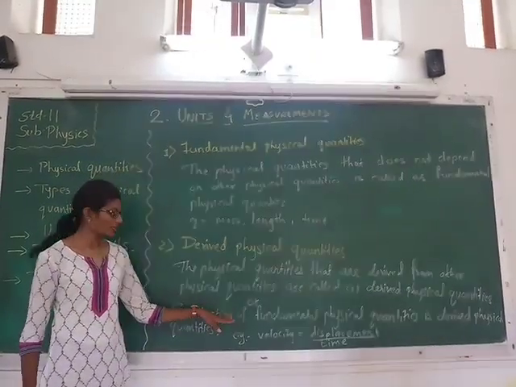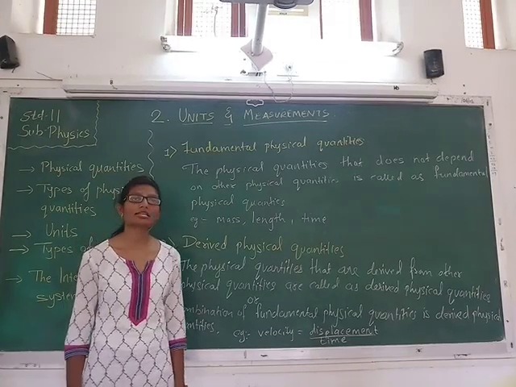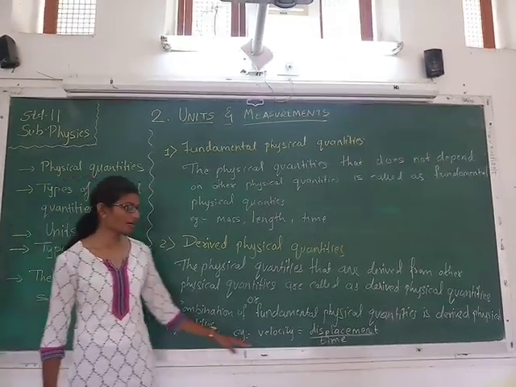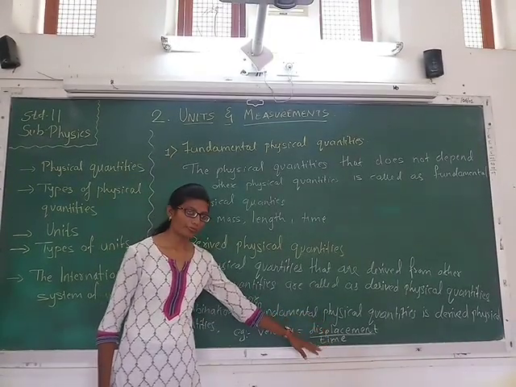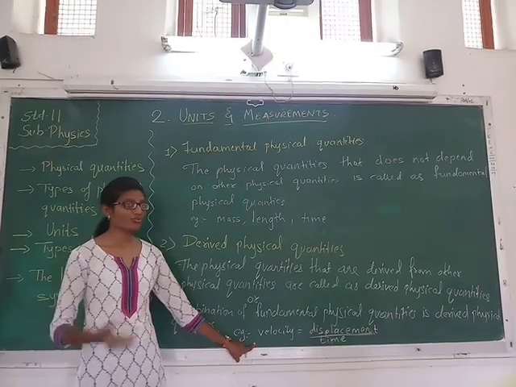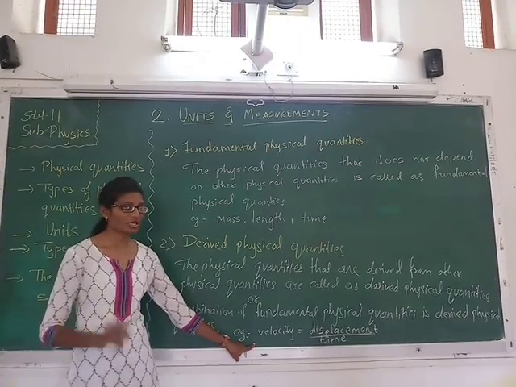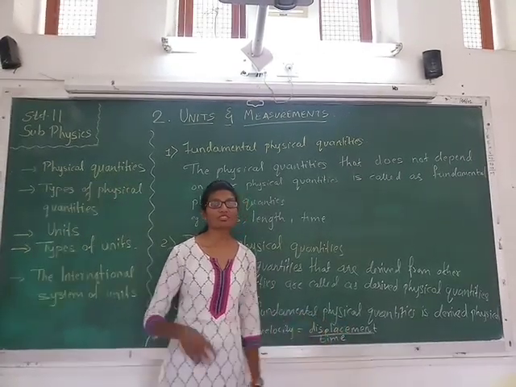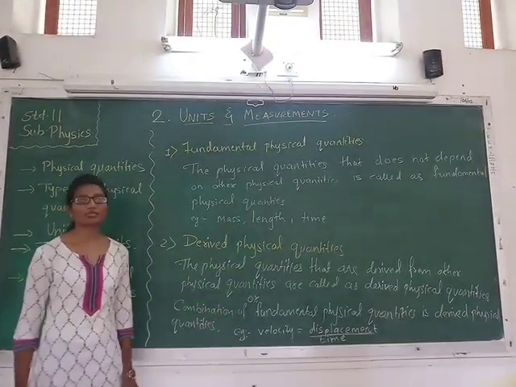Or you can write it this way also: the combination of fundamental physical quantities is derived physical quantities, and its example is velocity. Velocity is equal to displacement upon time, where velocity is the derived physical quantity which is derived from two fundamental physical quantities, that is the time and the displacement, which is measured in terms of length. So students, you can write down this definition.